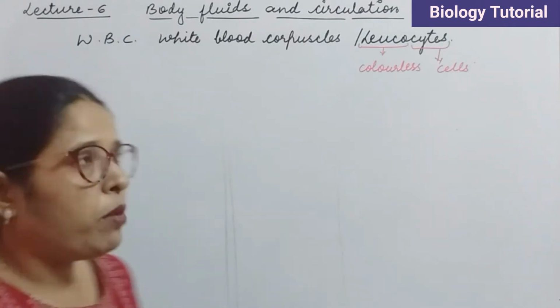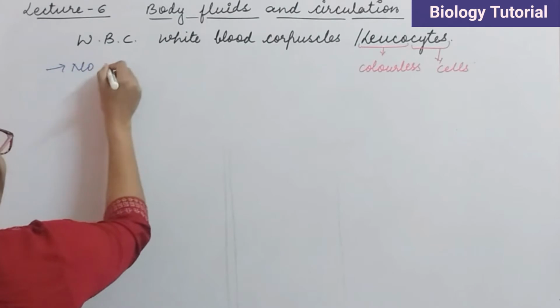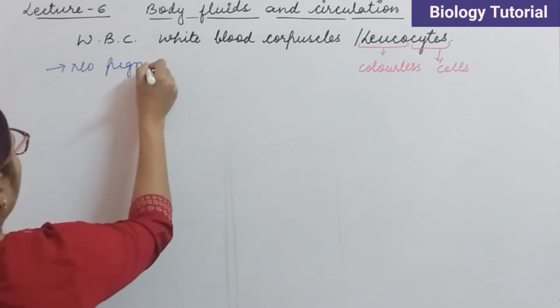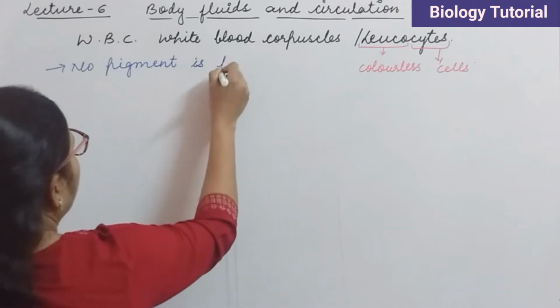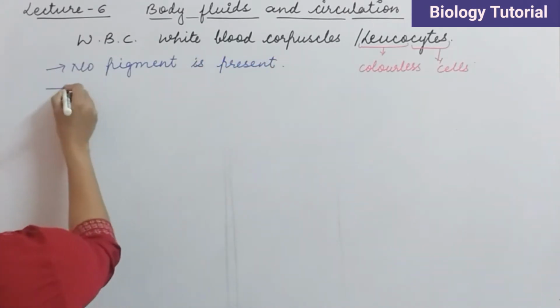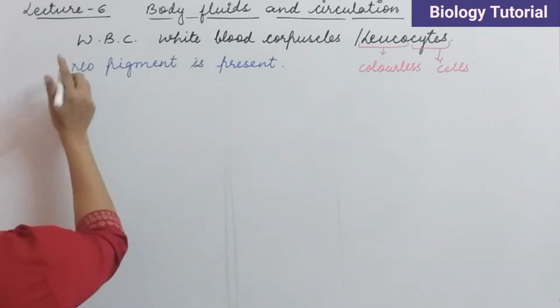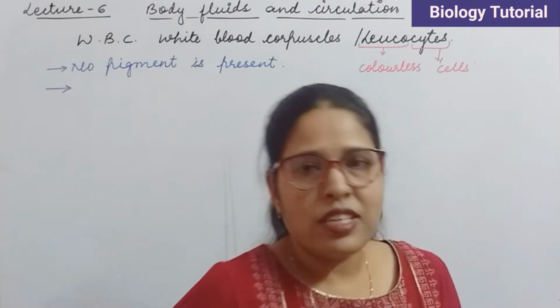No pigment is present. That's why they are colorless cells. Clear?